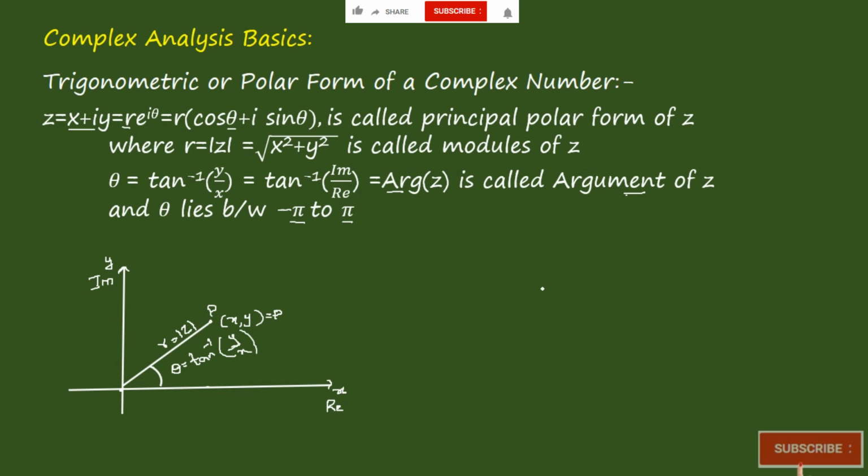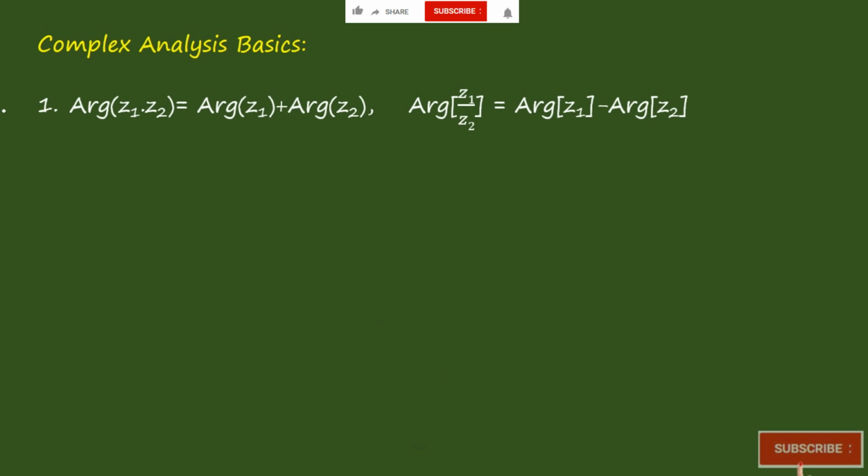Okay. Now coming to a few more important basics of complex analysis. The first one is the argument of z1 into z2 is equal to the argument of z1 plus the argument of z2. And the argument of z1 by z2 is equal to the argument of z1 minus the argument of z2. It is saying that when you multiply two complex numbers, the angles get added. When you divide two complex numbers, the angles get subtracted.